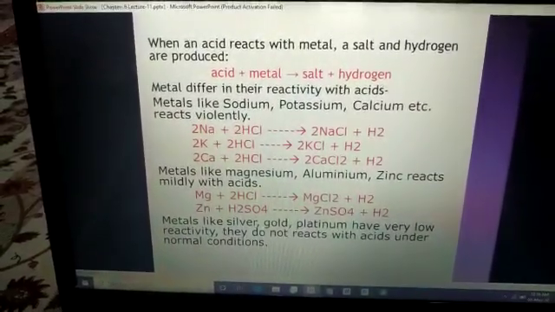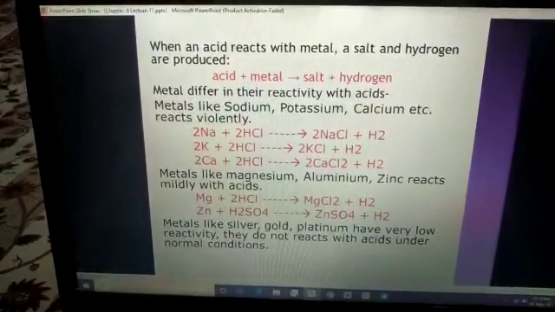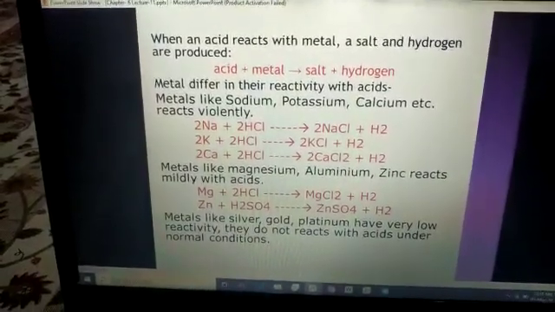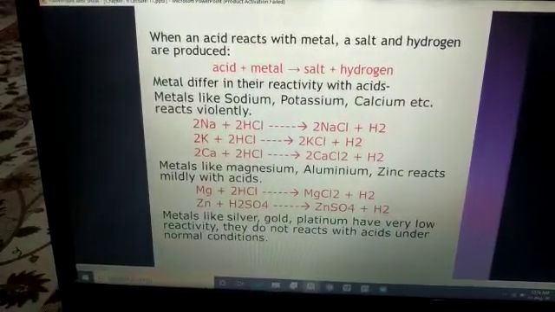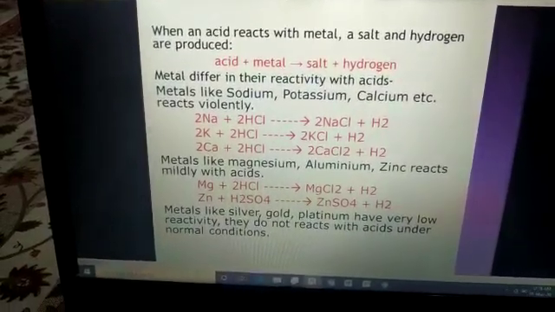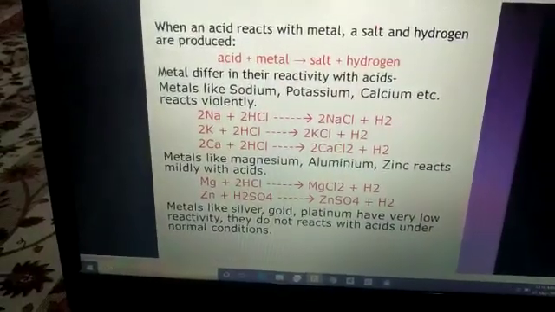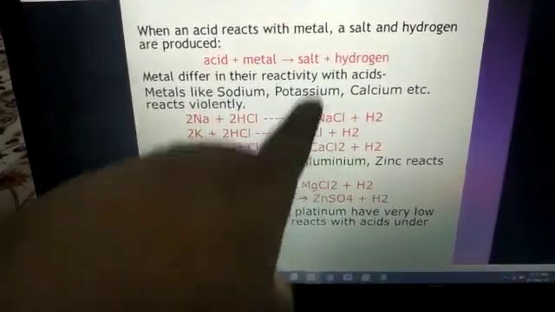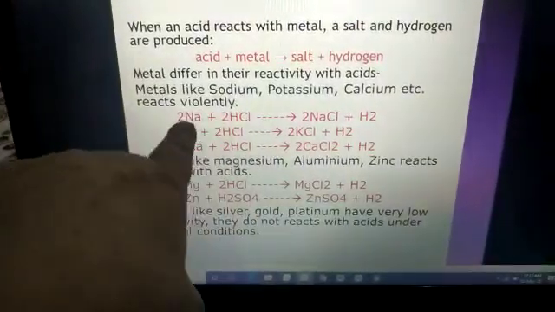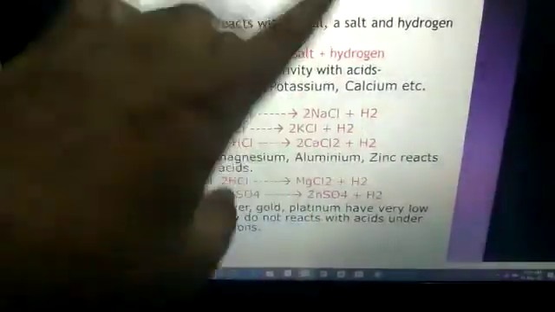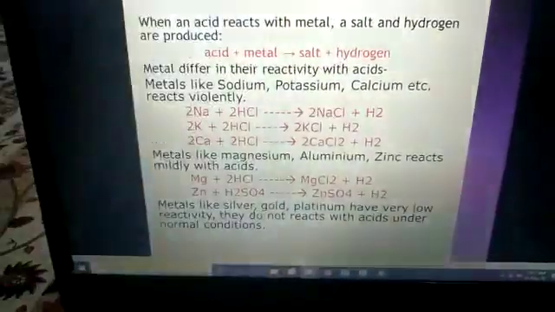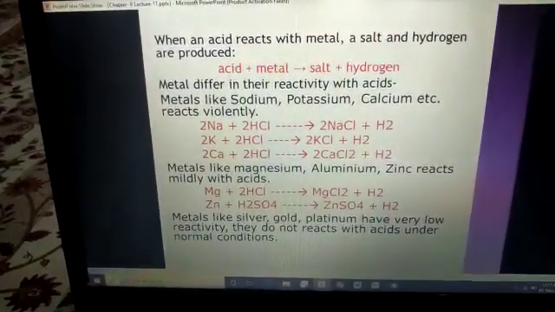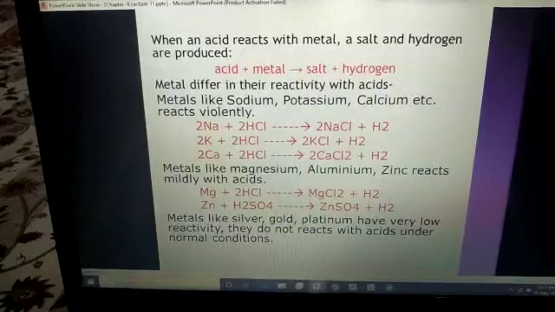Metals differ in their reactivity with acids. Metals like sodium, potassium, calcium, etc. react violently. Like sodium with dilute hydrochloric acid, sodium chloride will form, that is a salt. See, sodium chloride, KCl, CaCl2 are all salts formed by reacting metals with acids. Okay, and hydrogen gas is liberated in all the cases. Liberating means releasing. Now, write down these three reactions together.